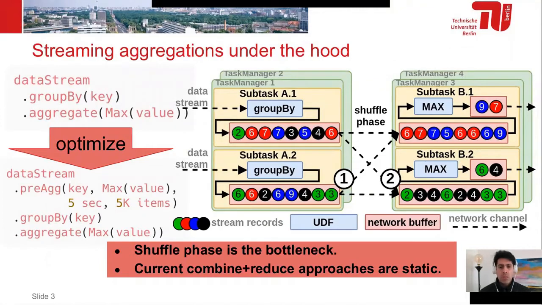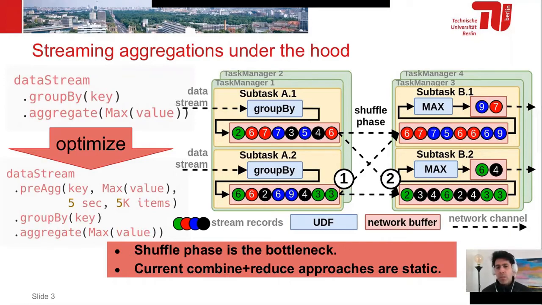The subtasks A1 and A2 process the group by transformation in parallel. The data is exchanged on the shuffle phase to the next transformation, the aggregate transformation on the subtasks B1 and B2. And here we calculate the maximum values, for example.